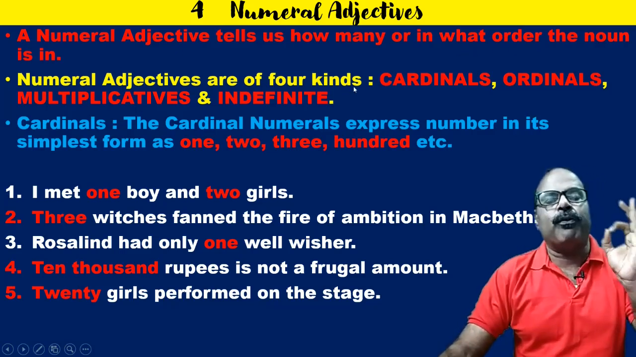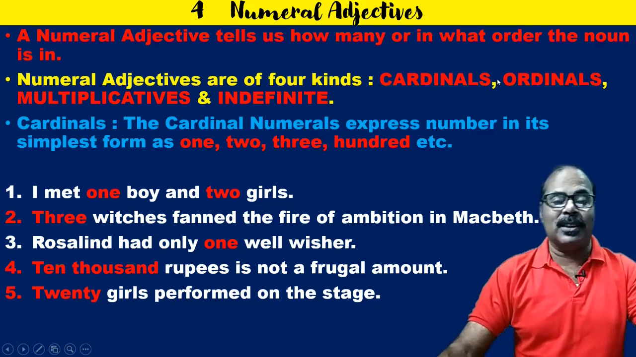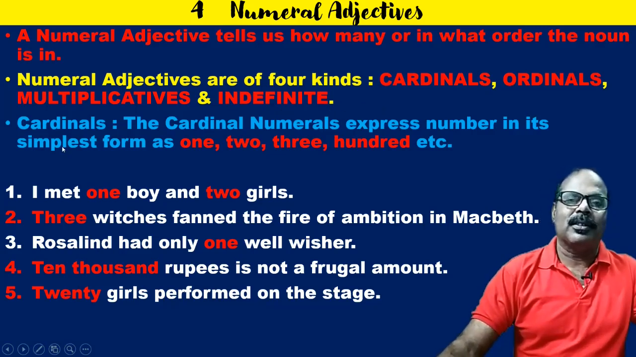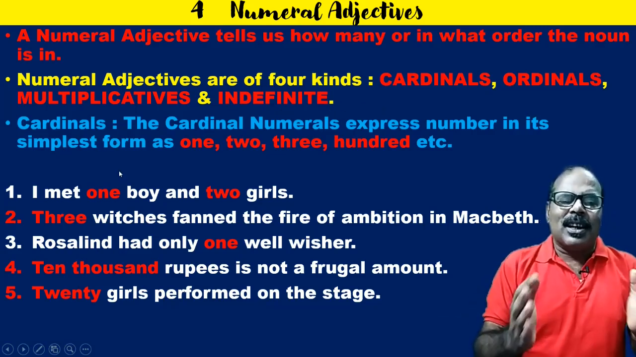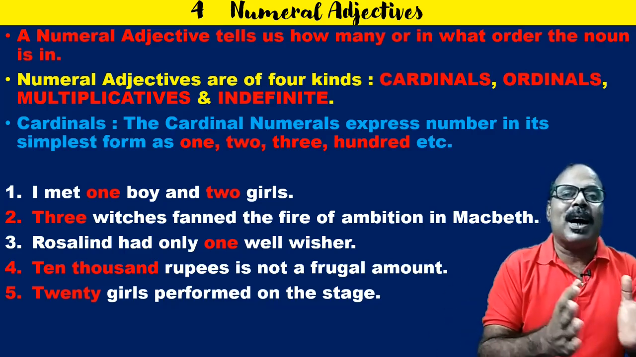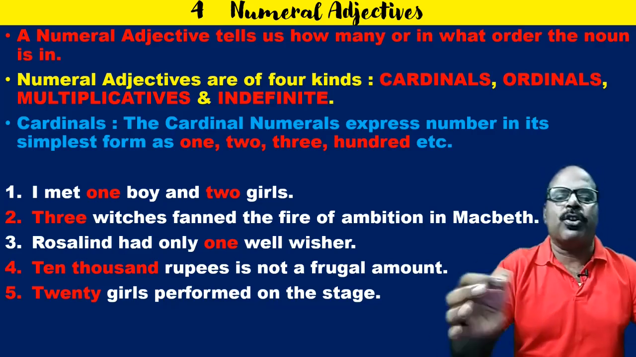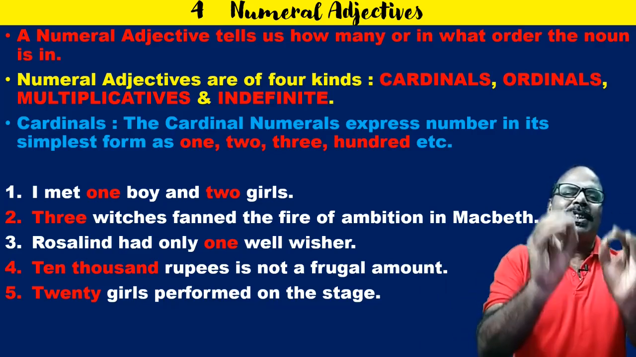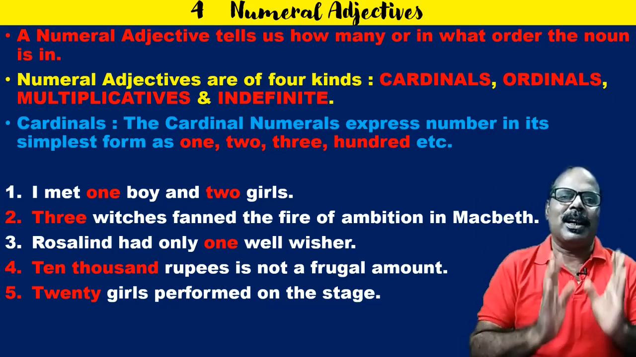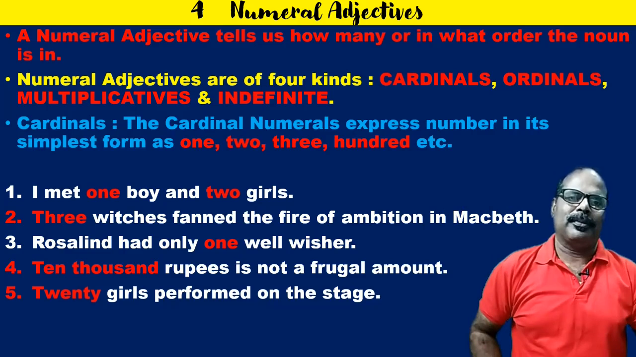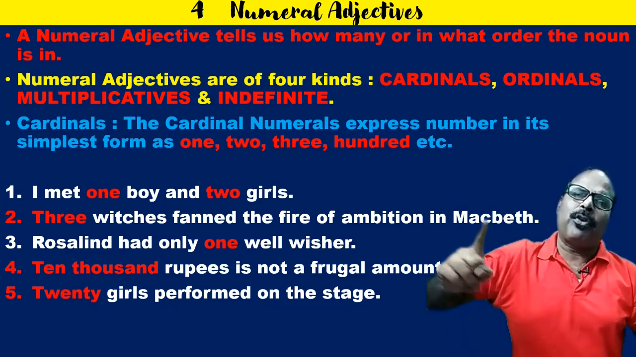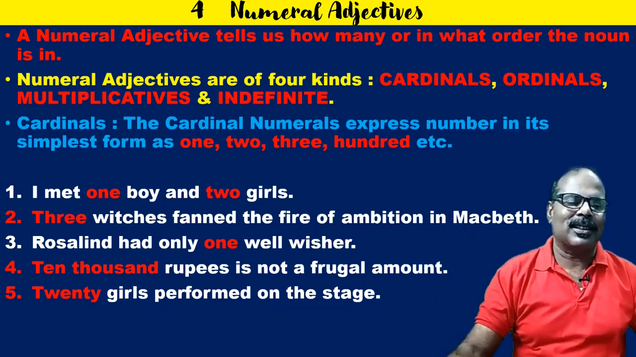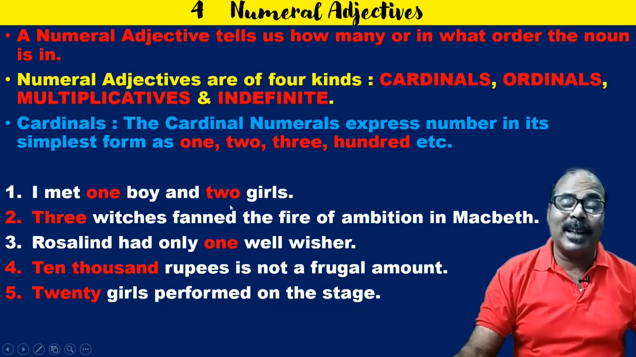Numeral adjectives are of 4 kinds. It's very important: cardinals, ordinals, multiplicatives, and indefinite. Cardinals. The cardinal numerals express number in its simplest form, as 1, 2, 3, 100, 1000, etc. So, cardinals are the numbers in their simplest forms. 1, 2, 3, 4 and whatever the number may be are the cardinals. I met 1 boy and 2 girls.